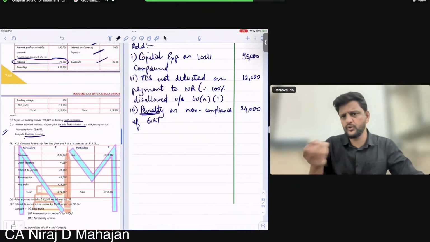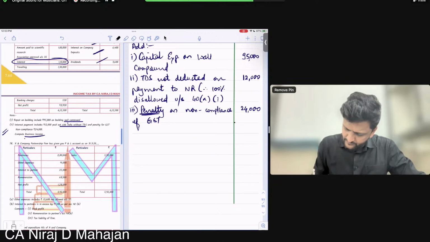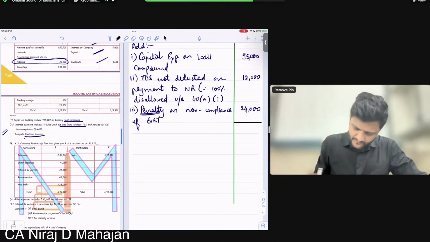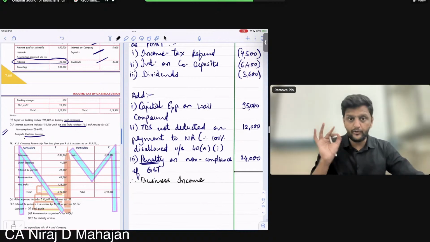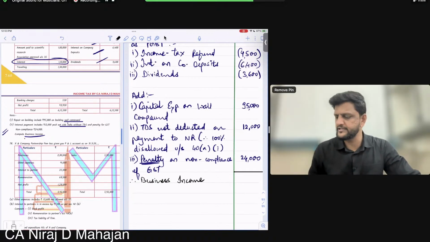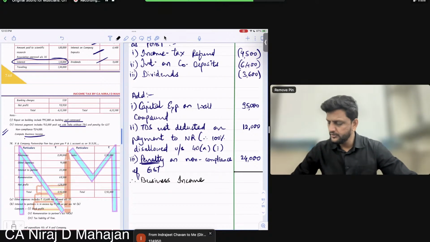Any other adjustment? No. Therefore, business income. Calculate properly. Wherever there is less, put in bracket. Wherever there is add, calculate properly. Come on.